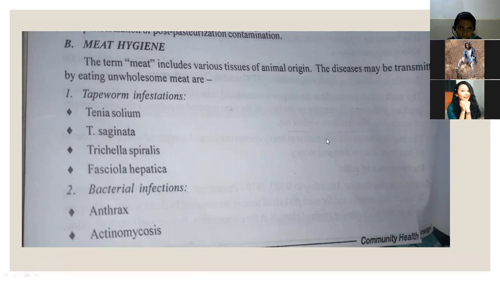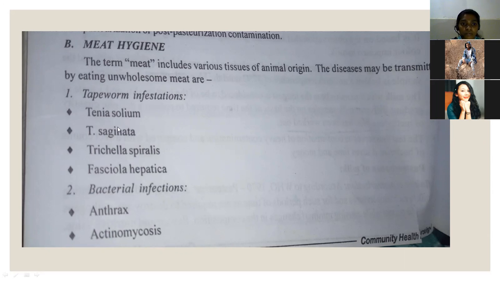So coming to the meat hygiene, the term meat includes various tissues of animal origin. The diseases that may be transmitted by eating unwholesome meat are these. Here meat hygiene means if we are not maintaining the hygienic measures whenever we are eating meat, it will lead to some diseases. So what diseases will be transmitted by the meat? We can see tapeworm infestations, Taenia solium, Taenia saginata.